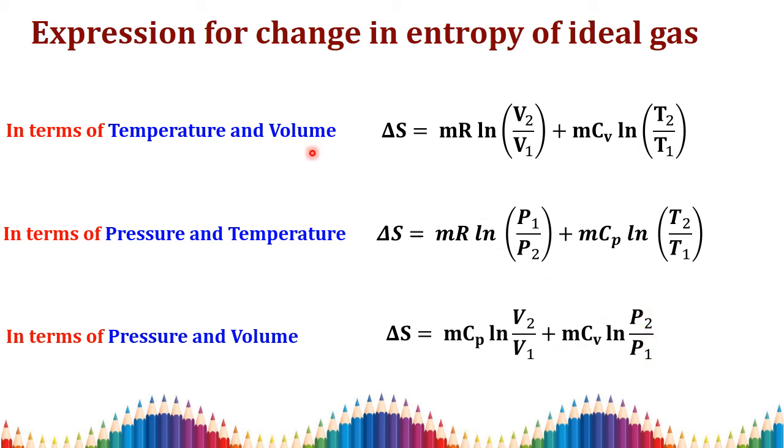Here, temperature and volume: only the terms T and V. Here we have pressure and temperature, so P and T. Here we have pressure and volume, so only V and P. So these are the three expressions to find the change in entropy. If you know temperature and volume, you can go with the first equation. If you have pressure and temperature, you go with the second equation. If you have pressure and volume, you can go with the third equation. So that's all about the concepts of entropy and the expressions for the change in entropy of an ideal gas. Thank you.